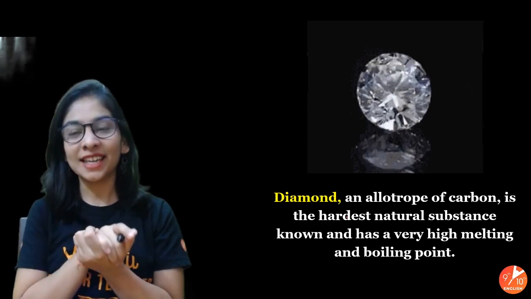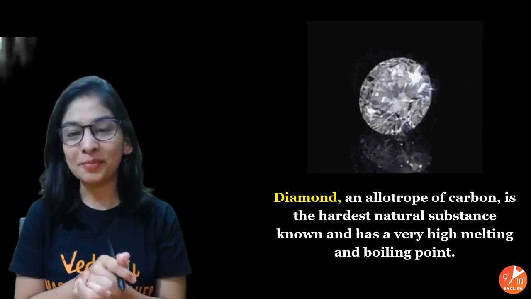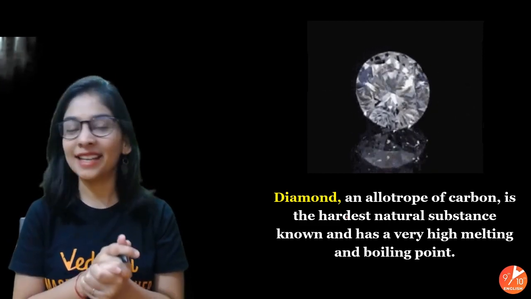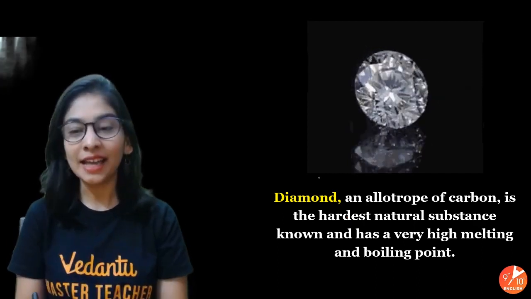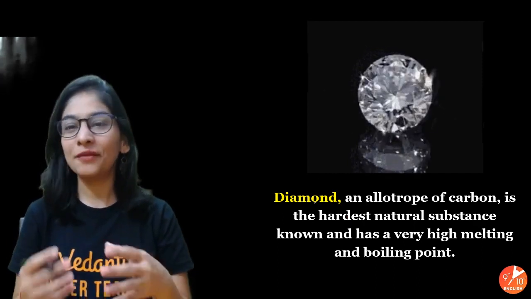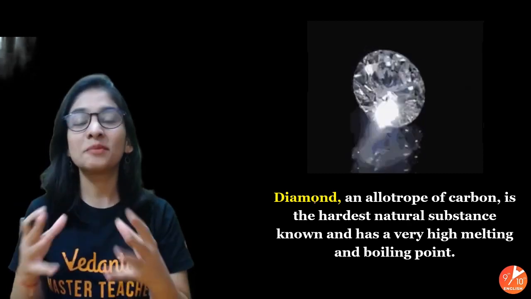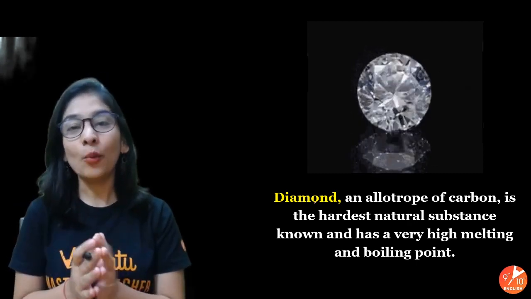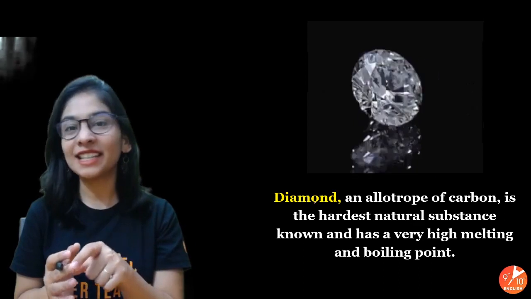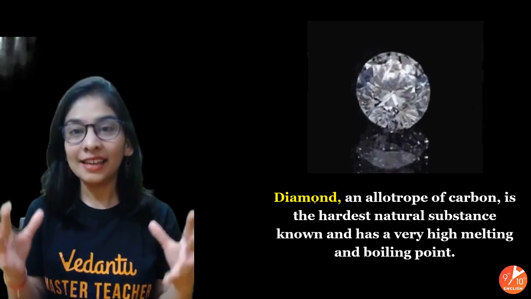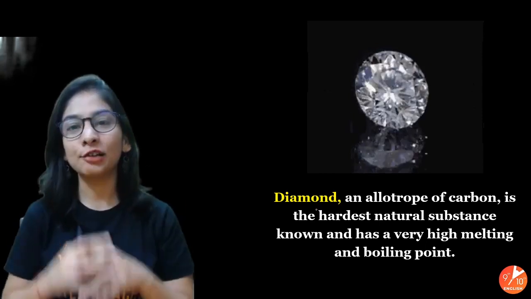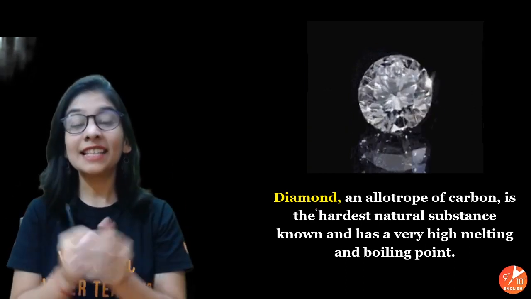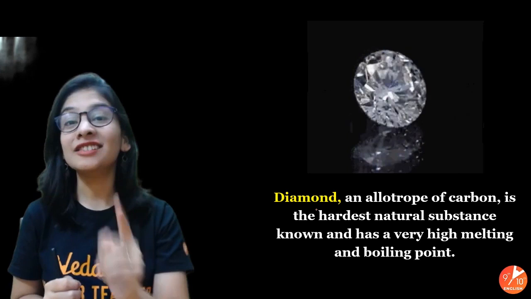Let's talk about the best friend of so many people, that's diamond. Oh yeah, we're crazy about it, some of us, not everyone. Why so? Because it's very rare, very expensive and shiny. So what exactly is this? What if I tell you this is just carbon? Yeah, it is made up of only carbon, with a specific three-dimensional structure in such a way that it is the hardest natural substance,